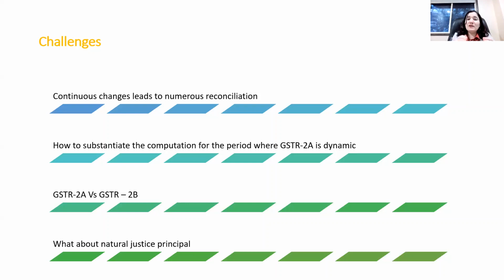So it's really a confusion whether the taxpayer should go for 2A or 2B. Whenever you opt to use 2B, keep in mind that you should compare it with the books of accounts and avail the credit within the time period prescribed in the GST Act.